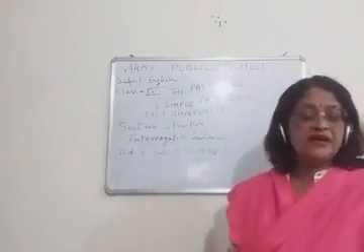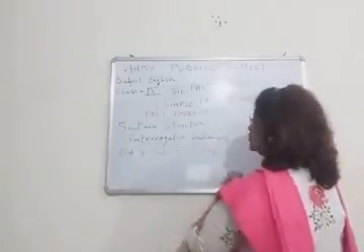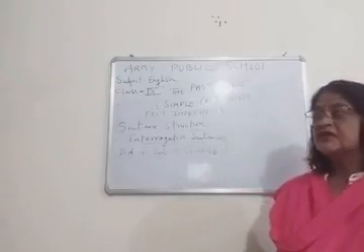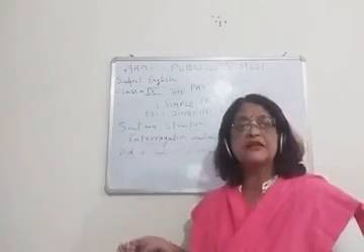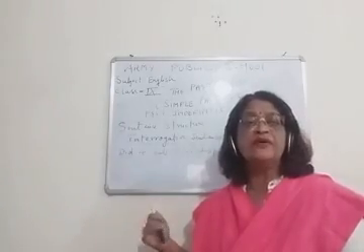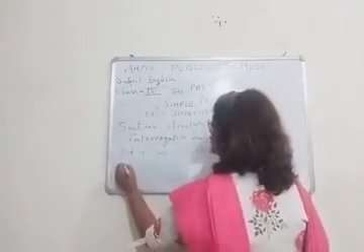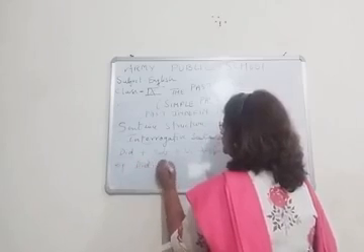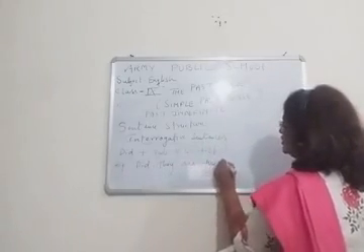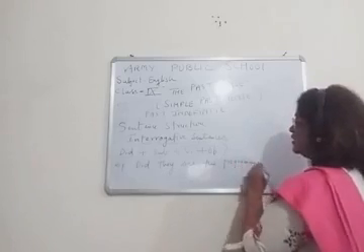Since did is there, V1 will be there, don't confuse it with V2. Whenever there is did, we always use V1. This is very important, you should know this rule, otherwise many people write wrong English. They think it is simple past tense, so they generally write the second form of the verb. So here, example: Did they see the program?